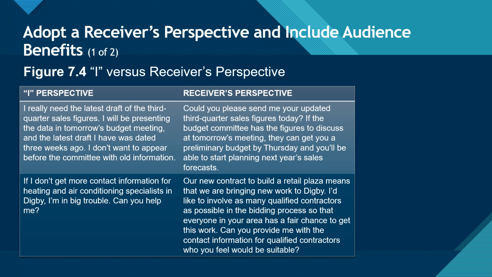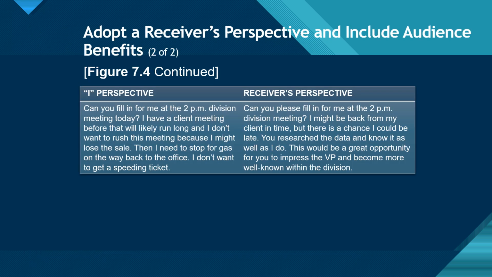Let us try this example. Could you please send me your updated third quarter sales figures today? If the budget committee has the figures to discuss at tomorrow's meeting, they can get you a preliminary budget by Thursday and you'll be able to start planning next year's sales forecasts. This is the receiver's perspective. Sounds more convincing, no?